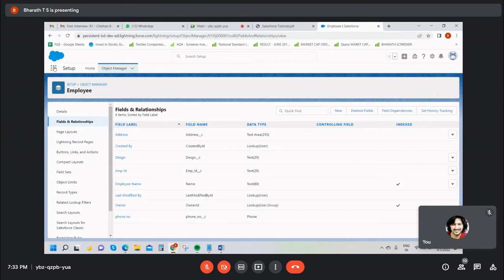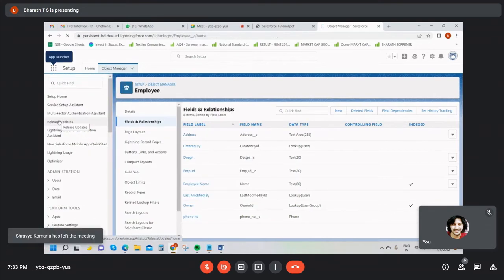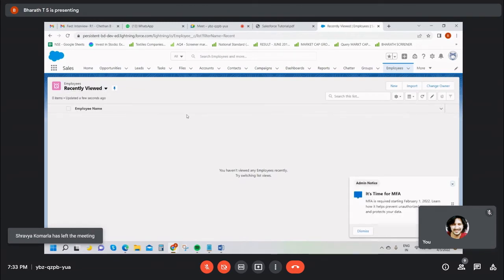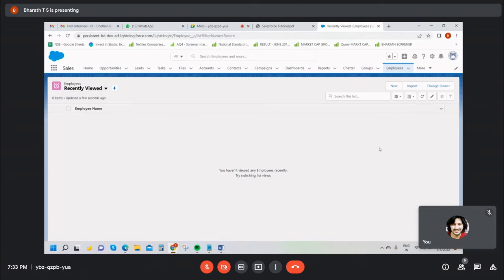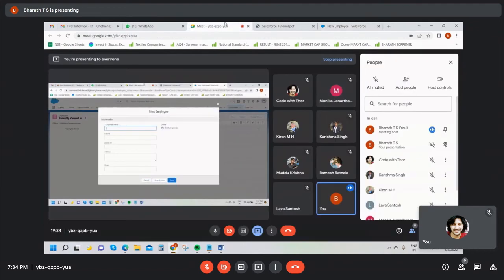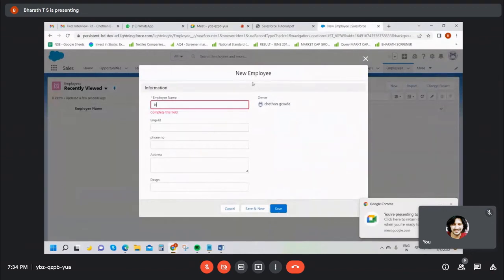Go to app launcher. Just search on your table name or object, employee. Select, click on it. See, now it's empty. We are inserting records. Click on the new button. See, employee name. What is our employee name? For example, I am taking Kiran. Kiran is an employee name.